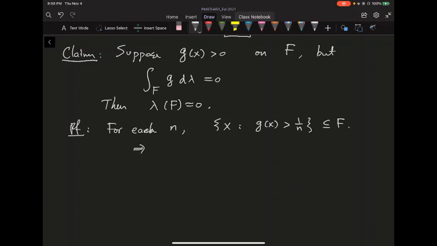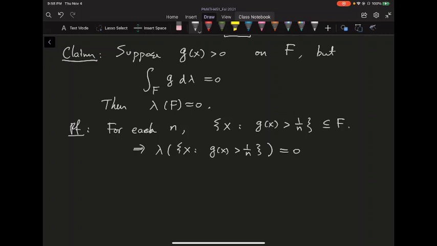So the lambda measure of the set where g of x is greater than 1 over n is equal to 0. If it's non-zero, we will have a contradiction. There's no way the integral is 0.